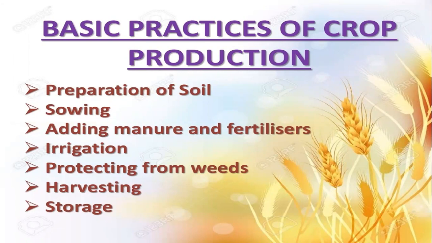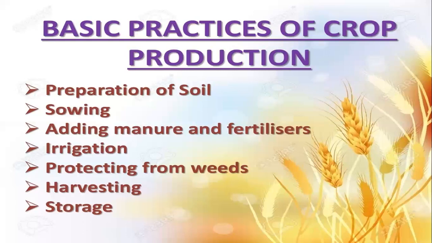Protecting from weeds. Weeds means unwanted plants. We need to protect our crop from these unwanted plants. Next is harvesting. Harvesting means cutting off the mature crop. And last, we store the extra. Extra means buffer stock that is stored. So these are the basic practices which are to be followed in crop production.